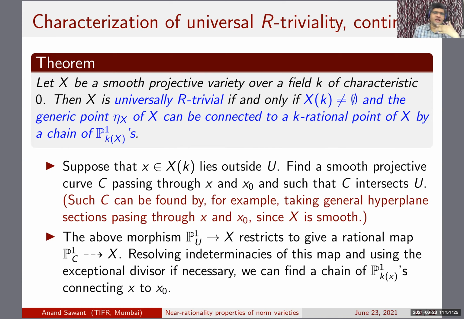So you will get a rational map from P1 over C to X. Now we are over a field of characteristic 0, so you can resolve indeterminacies. Some blowups might be involved, but you can lift all these curves there, and using the exceptional divisor, you might have to use some extra P1s, but you can do that and then connect x to x naught. So the idea of the proof is fairly simple. This gives the characterization.